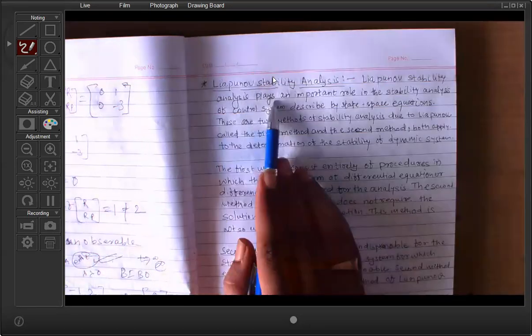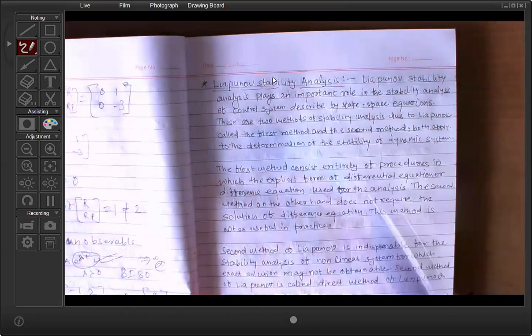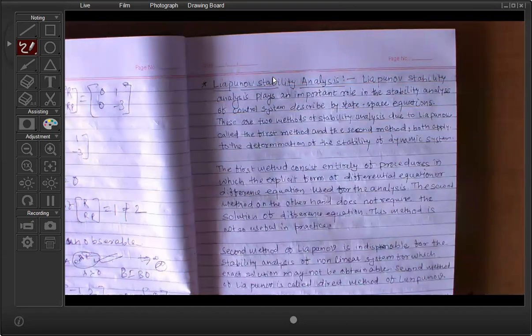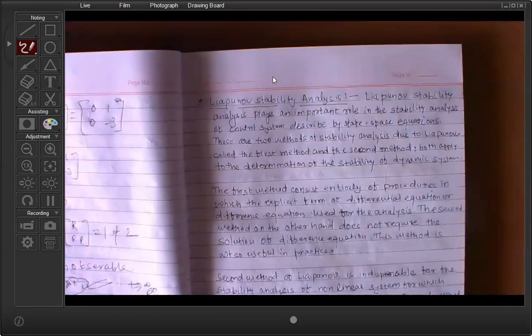Lyapunov stability analysis plays an important role in the stability analysis of control systems described by state space equations. There are two methods of stability analysis due to Lyapunov. The first method is called the first method of Lyapunov, and the second method is called the second method of Lyapunov.